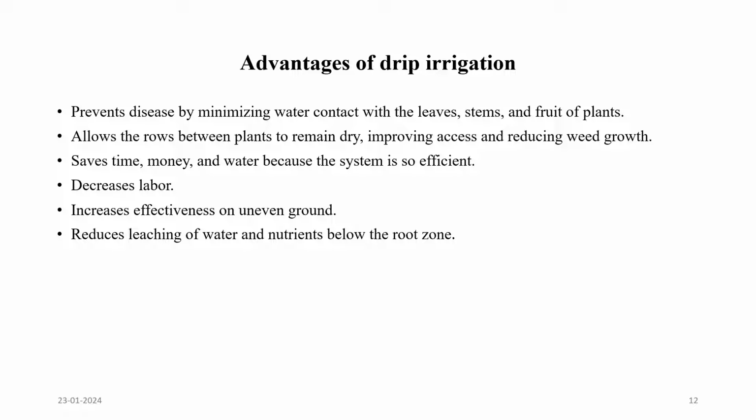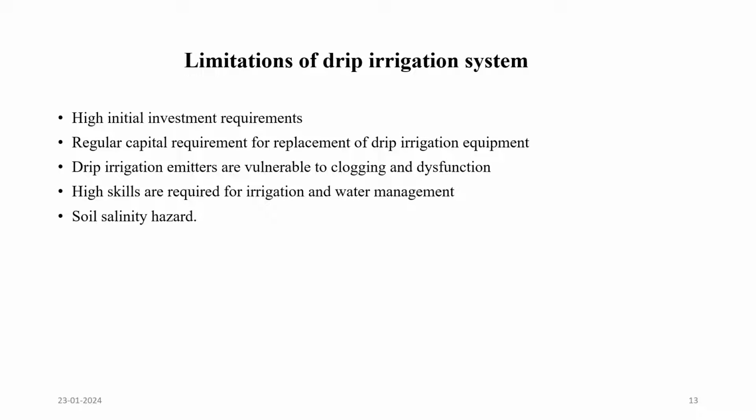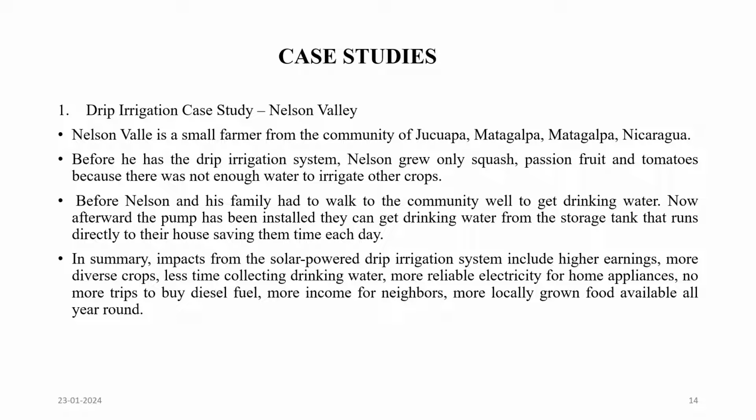In the next slide, limitations of drip irrigation system: high initial investment requirements, regular capital requirement for replacement of drip irrigation equipment. Drip irrigation emitters are vulnerable to clogging and dysfunction. High skills are required for drip irrigation and water management. Soil salinity hazard. In the next slide, case studies.